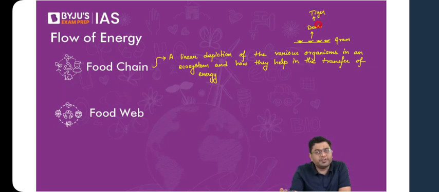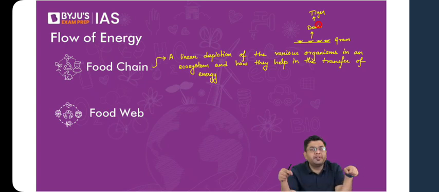But when we talk about a food web, what is a food web? The name in itself is self-explanatory. It is a combination of various different food chains existing in an ecosystem, which tells you the multifarious relationships that various organisms have amongst each other, where a particular organism is not only dependent on one source for the availability of food, but is able to diversify that, right?